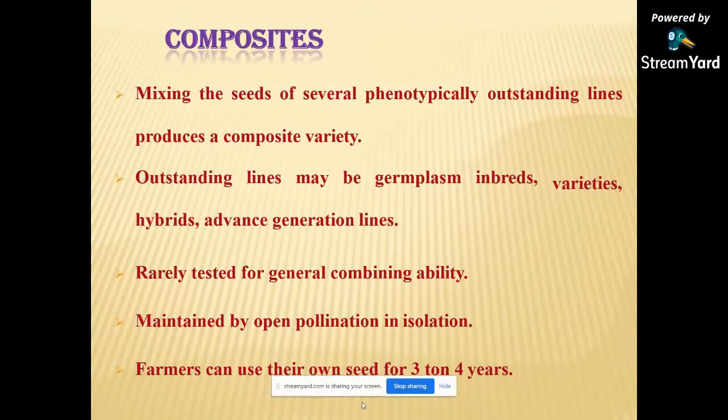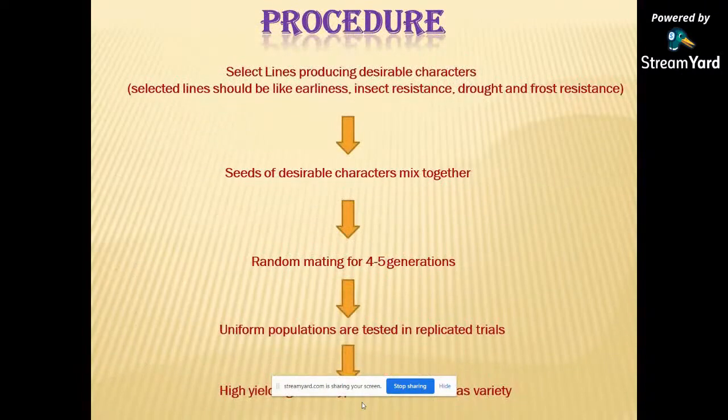Mixing the seed of several phenotypically outstanding lines produces a composite variety. Outstanding lines may be germplasm, inbreds, varieties, hybrids, advanced generation lines, rarely tested for general combining ability, maintained by open pollination in an isolation field. Farmers can use their own seed for 3 to 4 years. The procedure of composite variety.